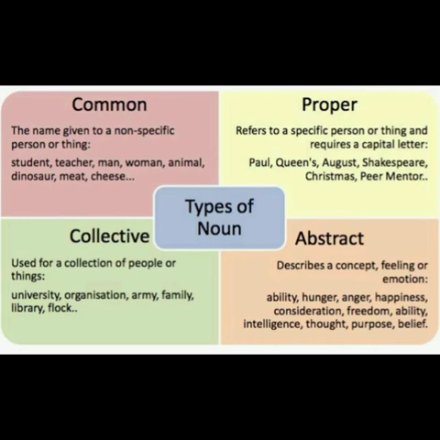Now what is proper noun? Proper noun refers to a specific person or thing and requires a capital letter. Very important. Now, student doesn't require a capital S, but Himanshi requires a capital H. Ovyan requires a capital O. Kashvi requires a capital K. Karthik also requires a capital K because it is a proper noun. It is not a common noun. Boy is a common noun and Kashvi is a proper noun.